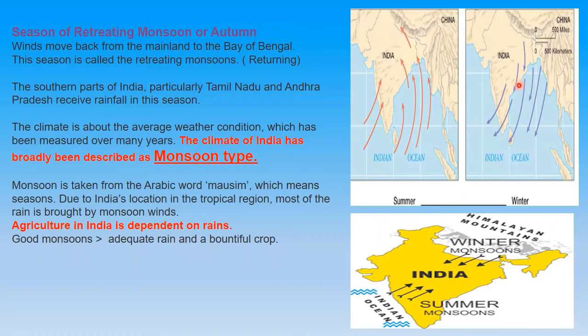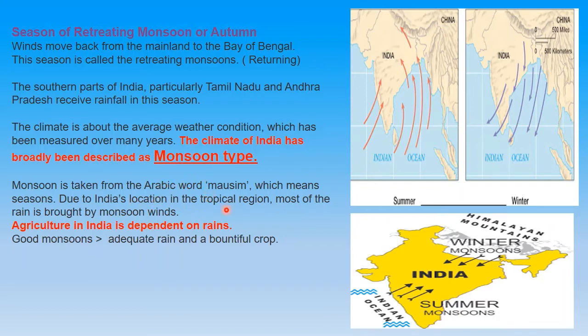Now when they come back in this direction, southern parts of India, particularly Tamil Nadu and Andhra Pradesh, receive very heavy rainfall. So the climate, the weather condition, is broadly described in our country as monsoon type, because monsoon actually defines the climate of our country. Now what is monsoon? It's an Arabic word that means mausam, which means season.